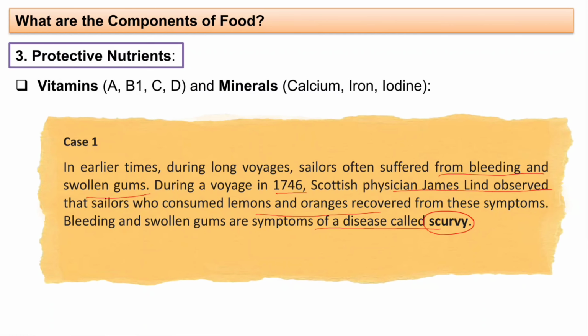What does that prove? It proves that vitamin C fights bleeding and swollen gums and prevents us from having that disease known as scurvy.